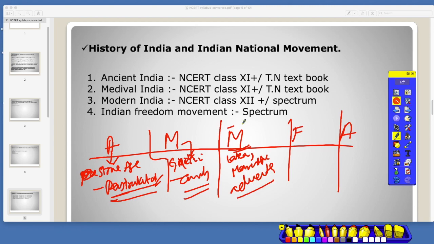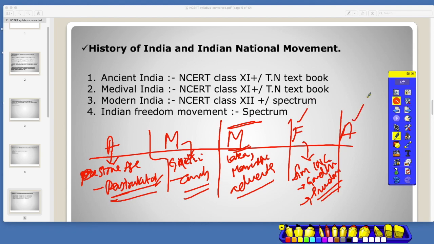All these things come up in modern India. The freedom struggle covers from the starting of the Indian National Congress to Gandhi coming back to India, and our freedom struggle, like the Quit India movement, then the Chauri Chaura incident. All these things in general cover the Indian freedom struggle.